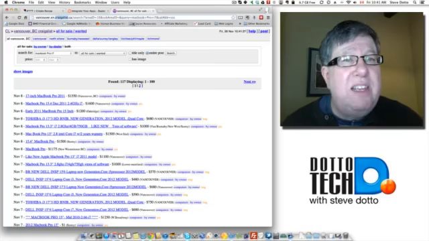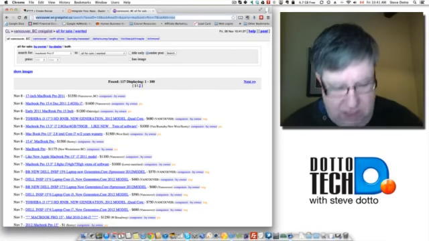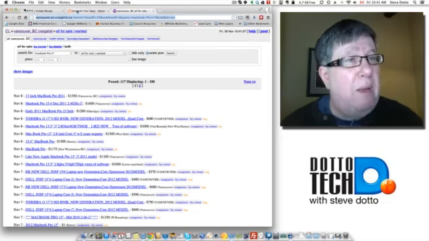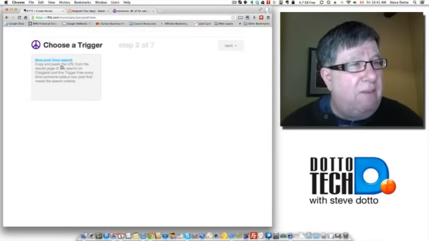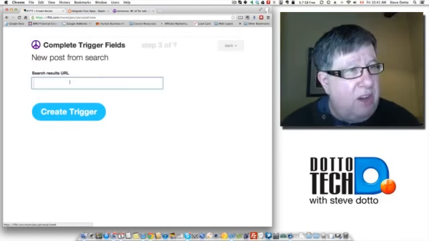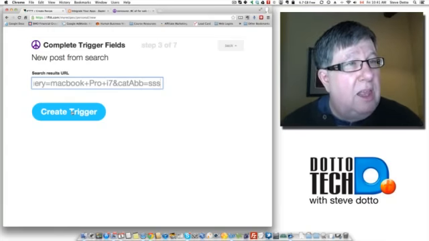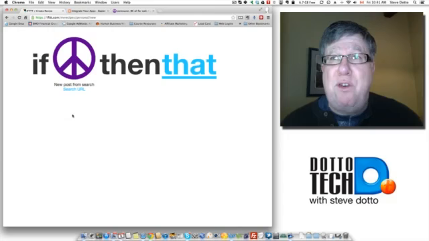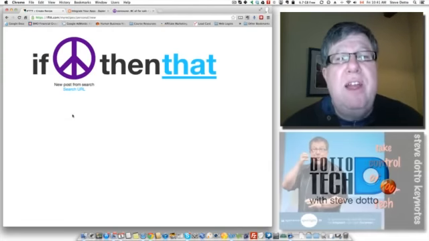I need to copy this text string that's created, which is basically the search criteria that Craigslist has created to find this MacBook Pro. Now, when I go back into If This Then That, I post that search criteria into the window here, and that creates the trigger. Now, I've created a trigger. So if this happens, then what?